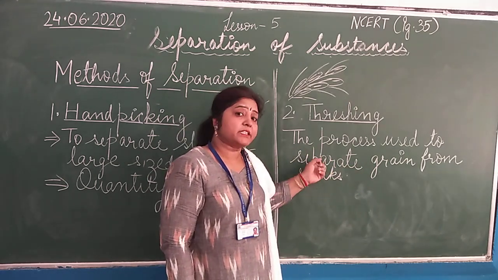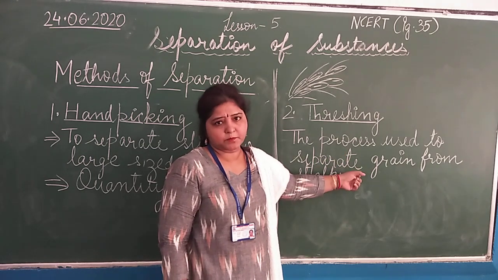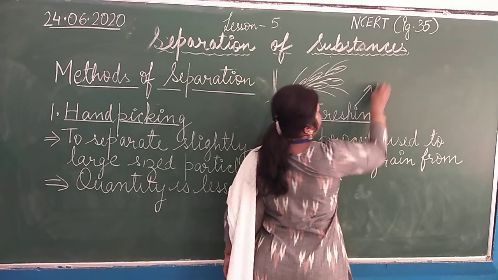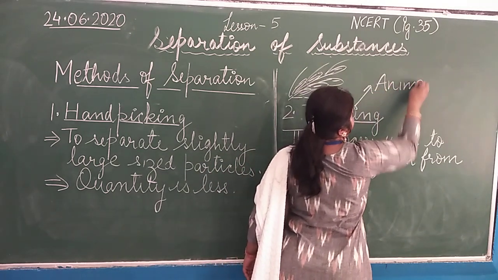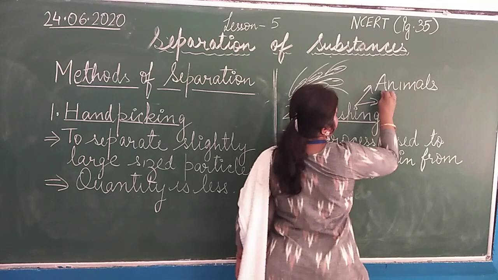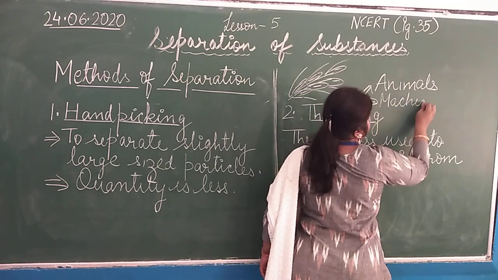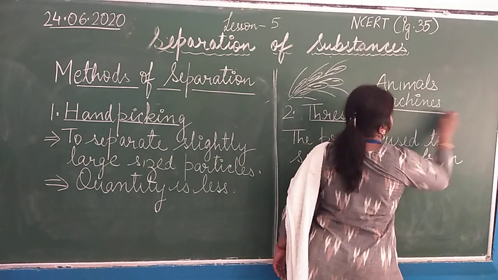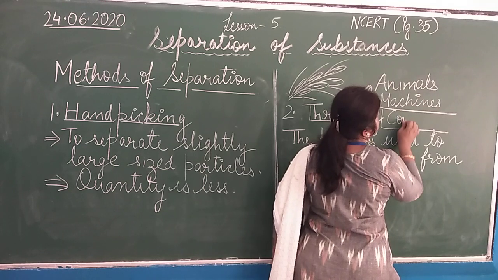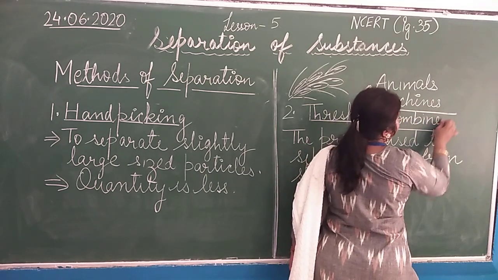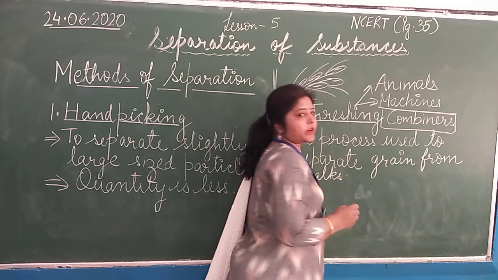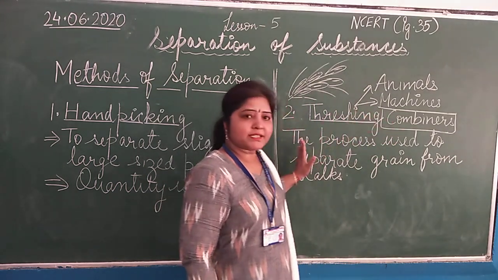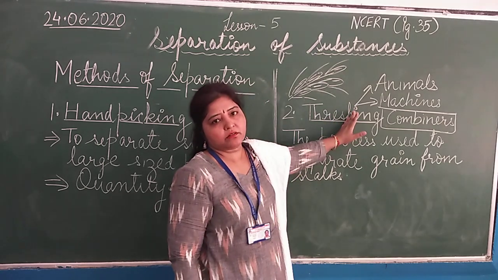Also students, it is done with the help of machines. So threshing can be done in two ways: with the help of animals and also with the help of machines. Students, nowadays we have machines which are called combiners. What do we call them? Combiners. You know what combiners are? Actually, what do combiners do? They do harvesting as well as threshing.